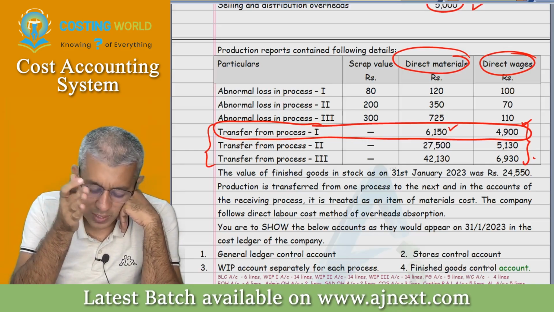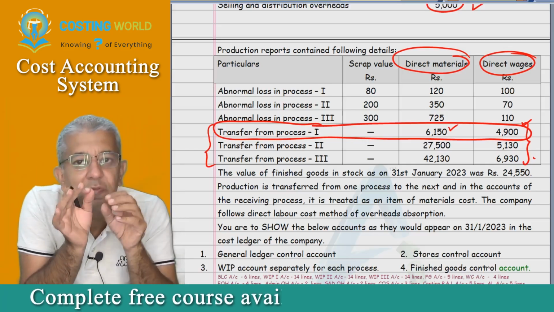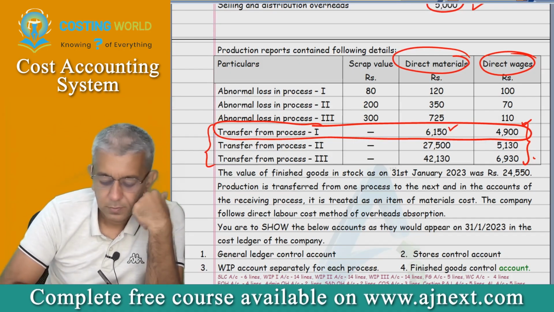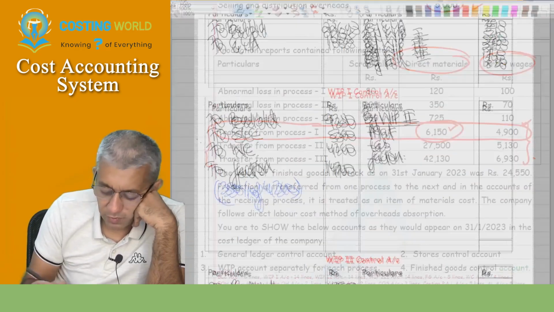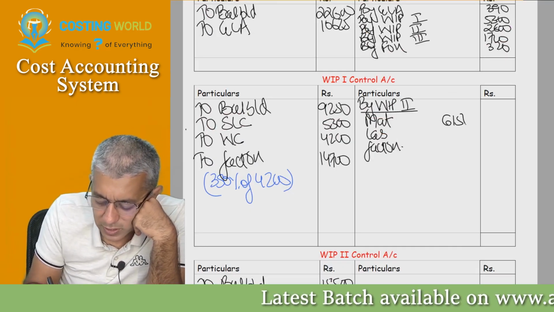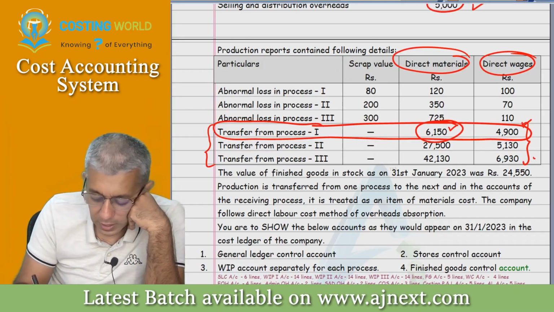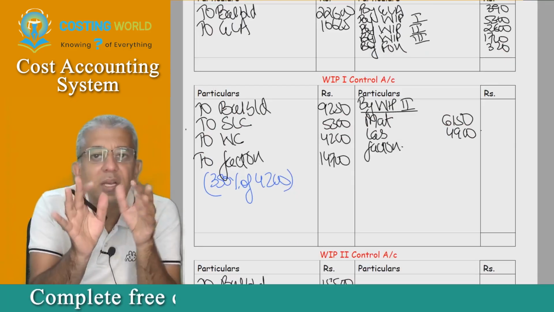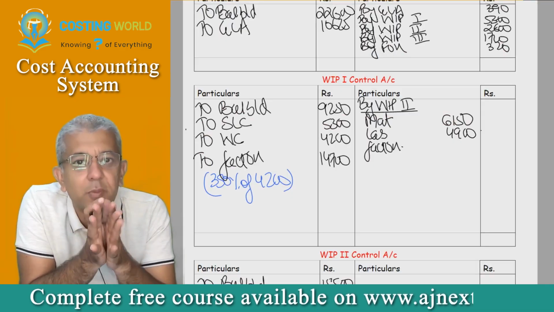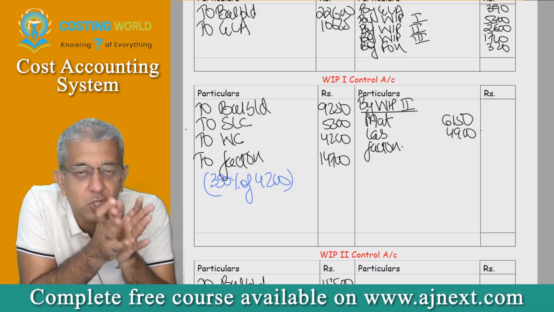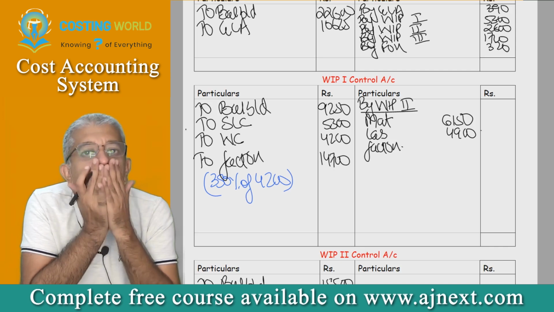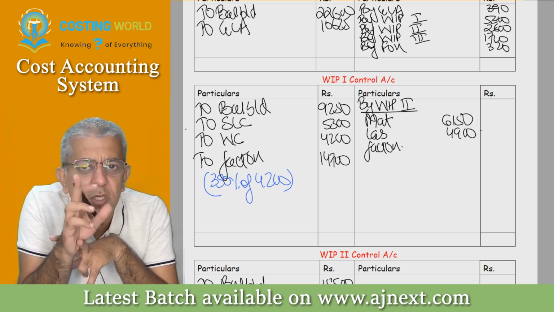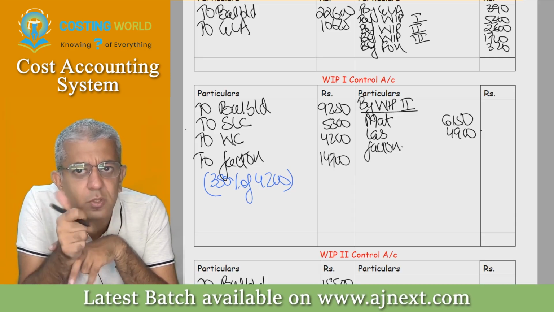Whatever process 1 has transferred to process 2, tell me for that, how much material cost it has incurred? 6,150. Write that in the inner column, please. Then, how much labor cost it has incurred? 4900. Now, they will not give you the information of factory overheads because it is implied, no? Yes, sir. Wherever there will be 100 rupees of labor cost, there will be 350 rupees of factory overheads, no?